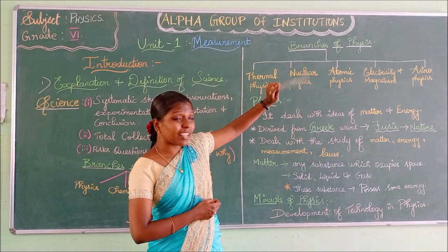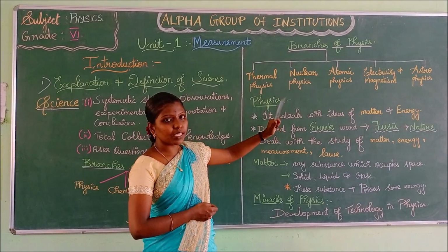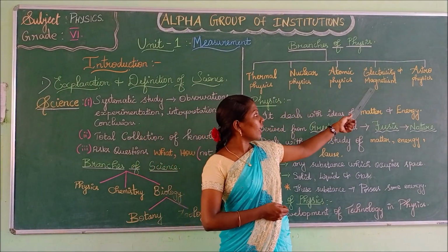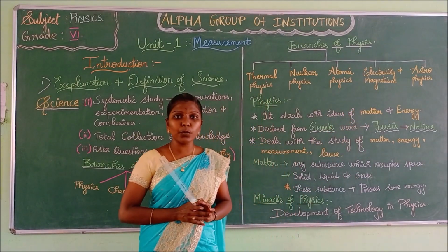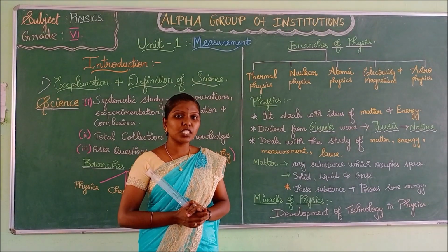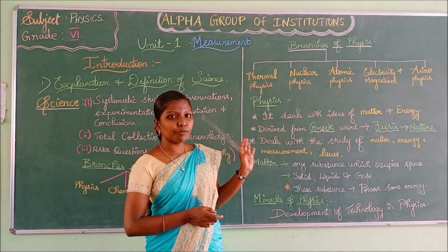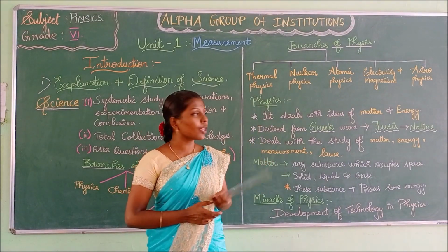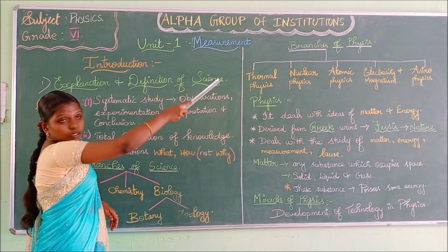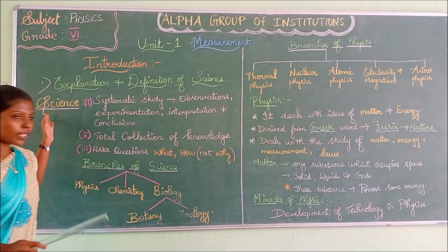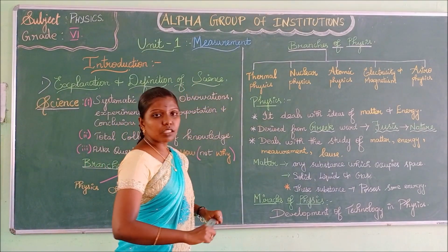What are the various branches of physics? Thermal physics, nuclear physics, atomic physics, electricity and magnetism, astrophysics, and acoustics. Acoustics is nothing but study of sound. It's called as acoustics. There are various other branches in physics. Example, acoustics, that is sound waves, etc. We will study in physics. We have seen the science, definition of science, branches of physics.